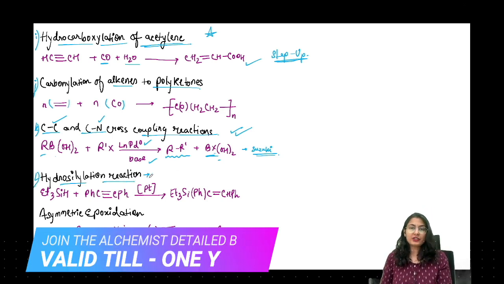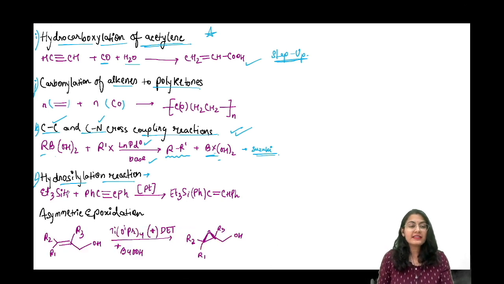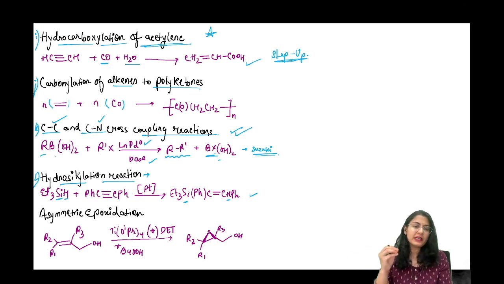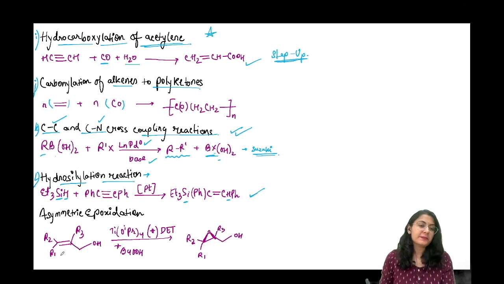So what is silylation? ये देखो, you are having a triethyl silyl hydride plus your alkyne present over here. In the presence of platinum, what happens is your SiEt3 is going to have a proton removal and attack on this alkyne system to form a system like this. एक जगह एक कार्बन पे हाइड्रोजन ऐड हो गया, दूसरा कार्बन पे सिलिकॉन ऐड हो गया. Okay, so both of these silicon and hydrogen, even though there is a little bit of an electronegativity difference, but it is not that much. इसीलिए ये डबल बॉन्ड के बीच में इक्वली डिवाइड हो सकता है.